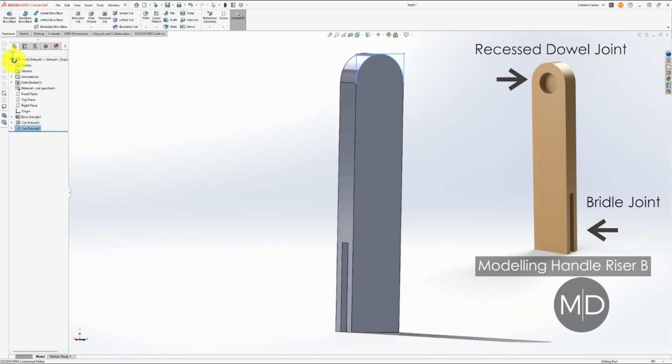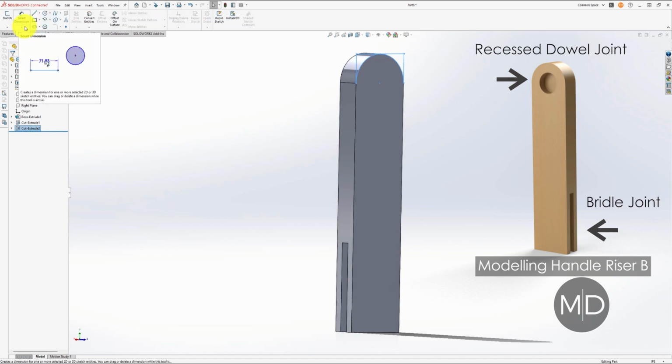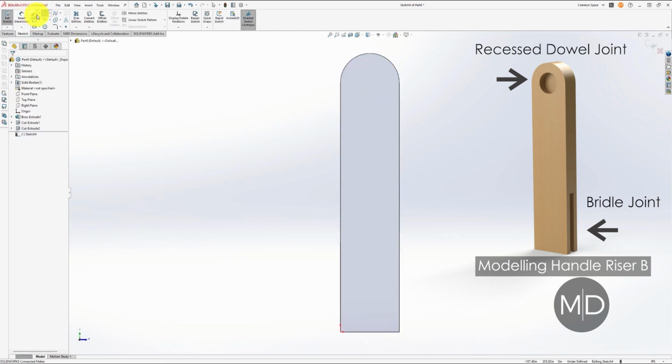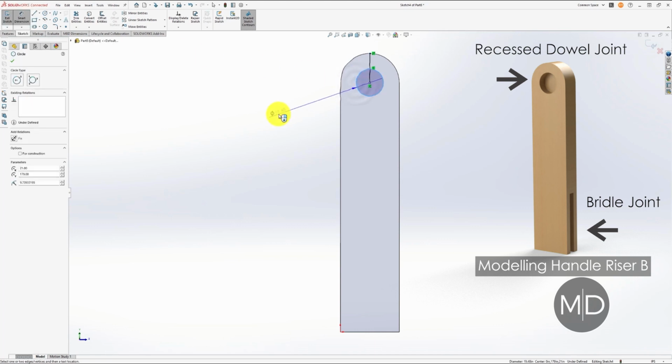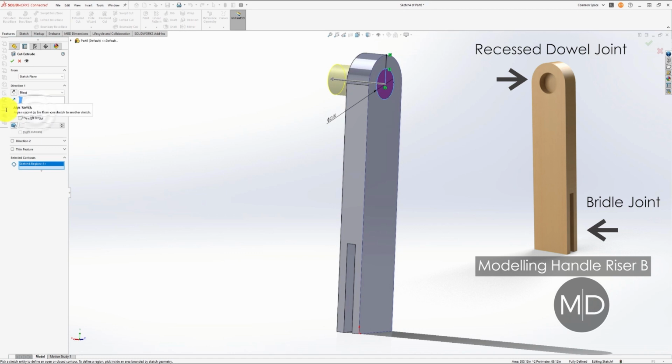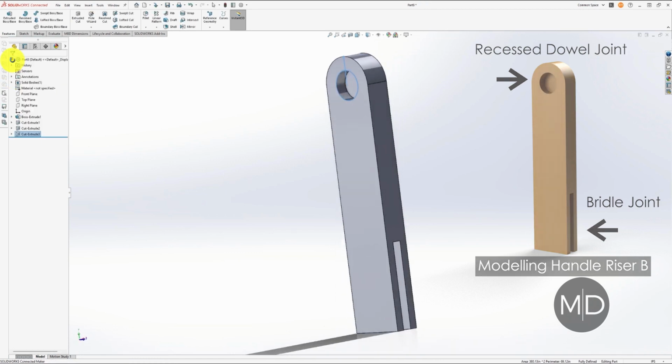Then I'm going to select that face surface again. This time I'm going to create another circle using the same center point, except this time I'm going to have a diameter of 22. I'm going to create a straight circle, and then I'm going to cut extrude that circle in 9 millimeters deep to have a recessed hole ready for a dowel joint.